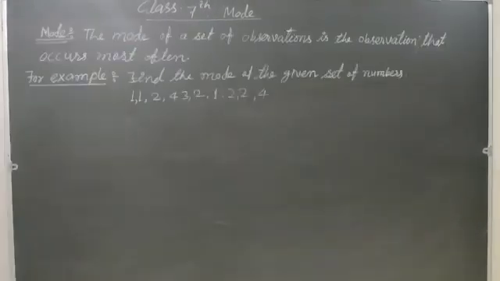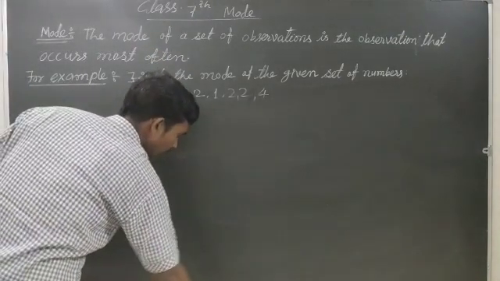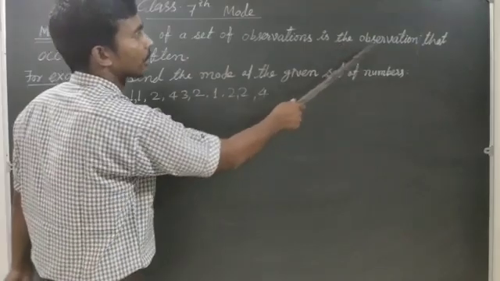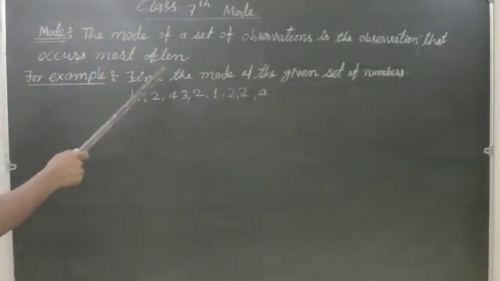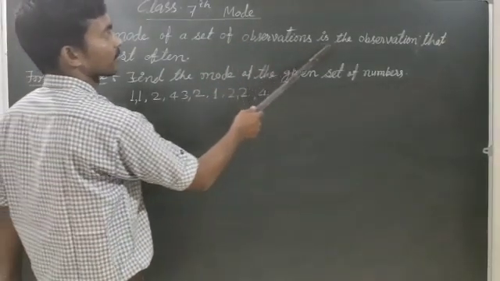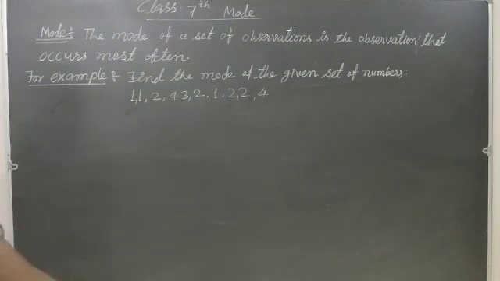Mode means the mode of a set of observations is the observation that occurs most often. That is called mode. So what is mode? The mode of a set of observations is the observation that occurs most often.